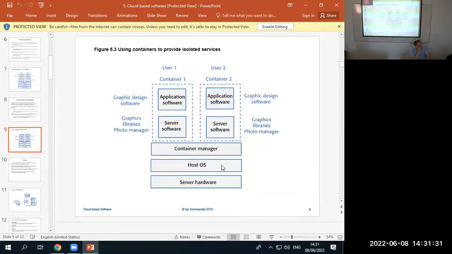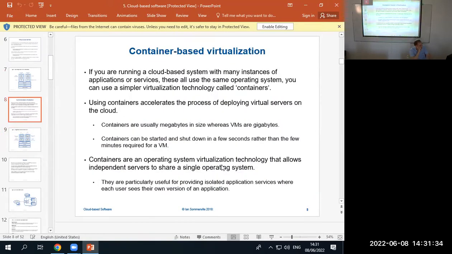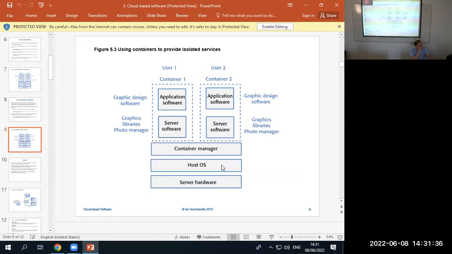We watched that video about containers, right? Look at this picture. This picture is not inaccurate, in my opinion, as opposed to the other one, which I thought was a little bit inaccurate. This one is correct. Now we do need the host operating system. We do not have a hypervisor. We have a container manager. What's the difference between this picture and the other picture?